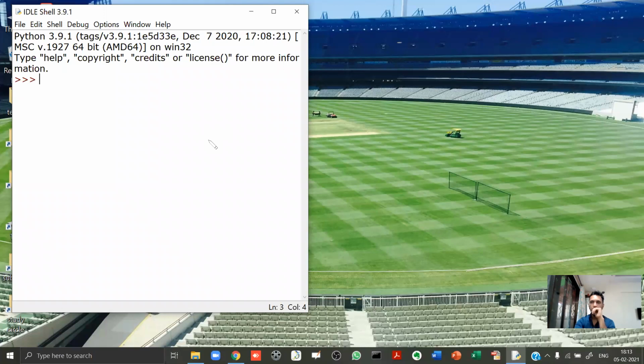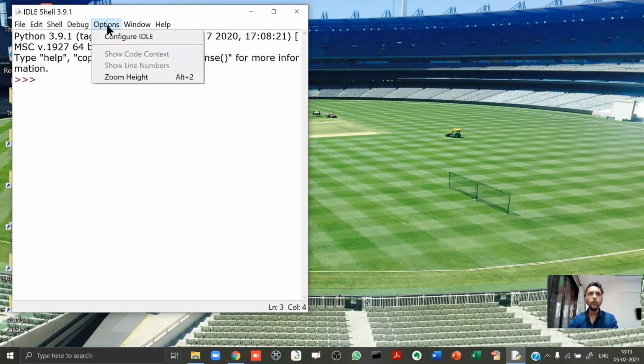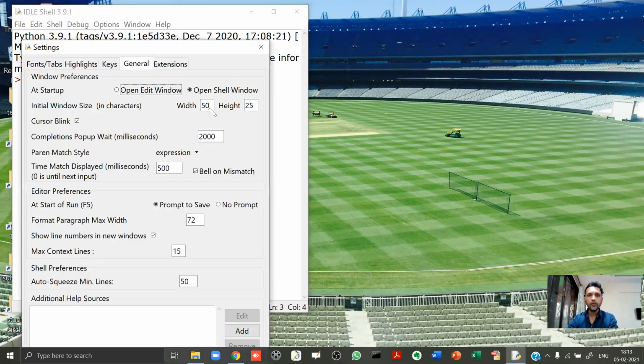Now, what hacks? When you install Python in your computer, this window will be quite big. It will be phenomenally large, so that will always be a trouble for you. So what you do is, in the beginning itself, go to options, go to configure IDLE, go to general, and you see this width and height. I have kept the width 50 and height 25.